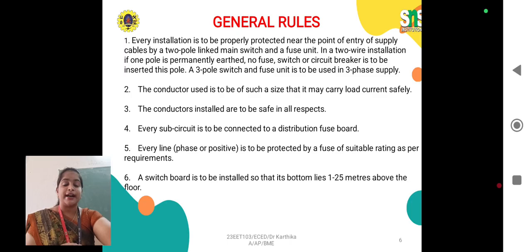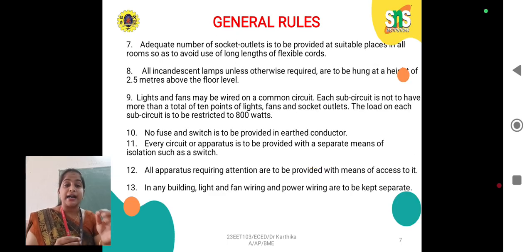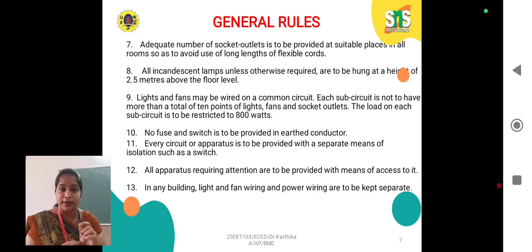Okay, and adequate number of socket outlets is to be provided at suitable places in all rooms so as to avoid the use of long lengths of flexible cords. And all incandescent lamps, unless otherwise required, are to be hung at a height of 2.5 meters above the floor level. And lights and fans may be wired on a common circuit.